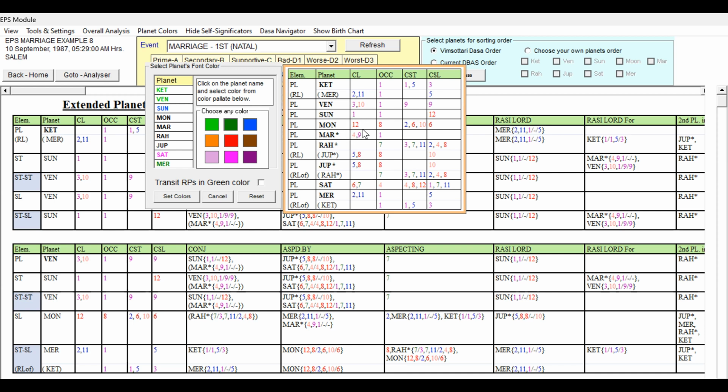Moon is the 12th lord occupying the 8th house, with 2, 6, 10 star lord and 6 sublord. This is weak, so Moon has to be given light red. And Mars, the 4th lord and 9th lord, occupying Lagna. This is good only, but because of the 4th lord and no favorable grouping, 9 and 1 is okay, though not very strong, so we can give Mars the blue color.